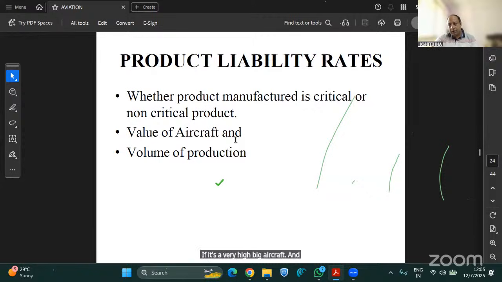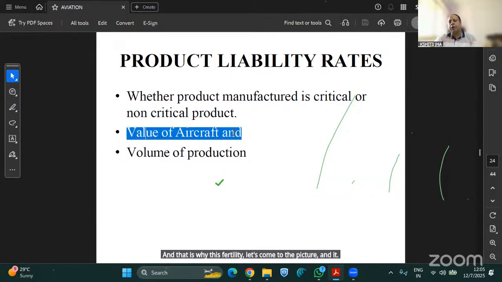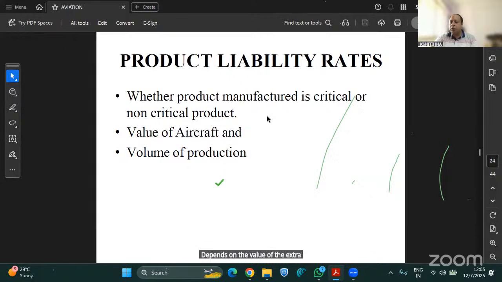And if it happens that due to your product this aircraft came down and loss of lives happened, if we are legally liable, we have to shell out a very huge amount, and that is why product liability rates come into the picture, and it depends on the value of the aircraft. If it is used only on a small aircraft, obviously the risk is quite low. Then we are okay, fine.